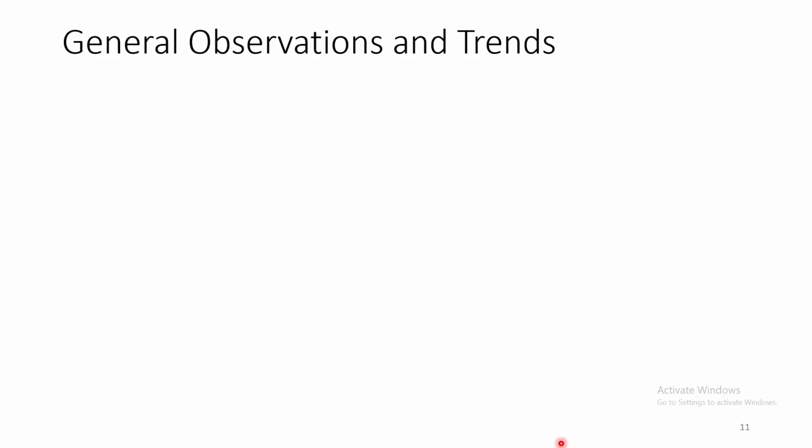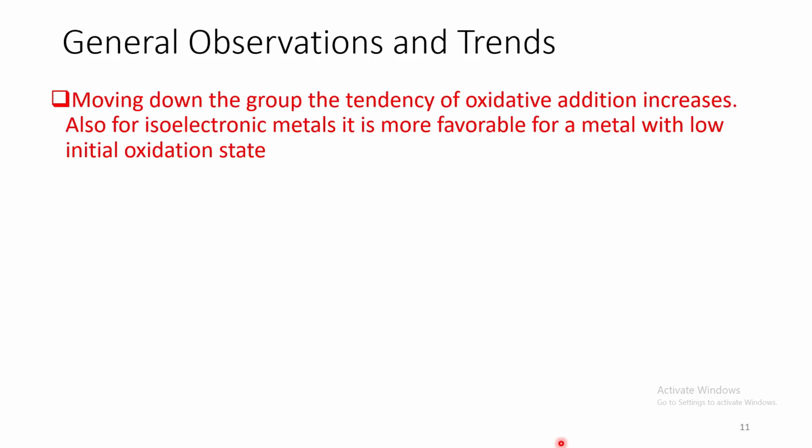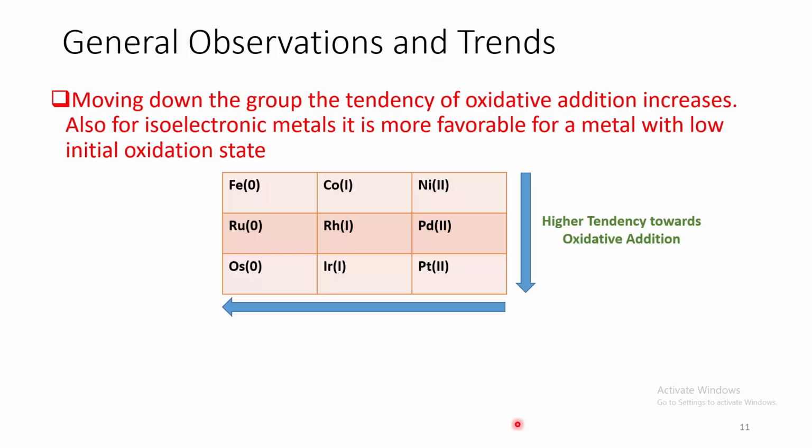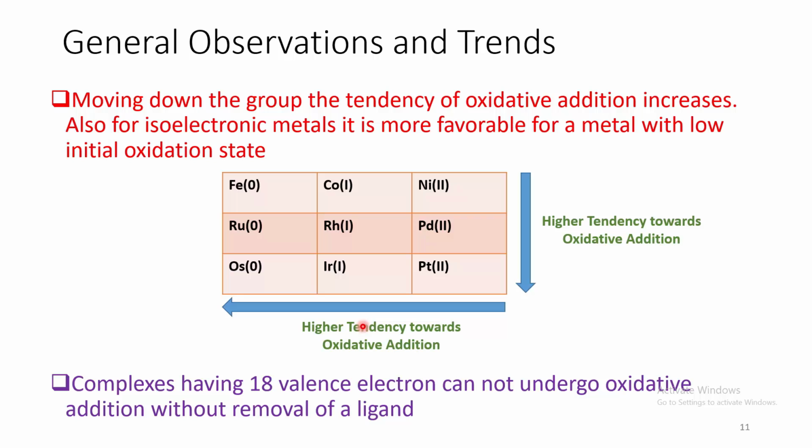Let us see general observations and trends. Moving down the group, tendency of oxidative addition increases. Also, for isolated metal ions, if the metal is in a low initial oxidation state, then oxidative addition is more favorable. We can see here, moving down the group, tendency towards oxidative addition increases, whereas moving towards the right, due to initial lower oxidation state, the tendency towards oxidative addition is higher.